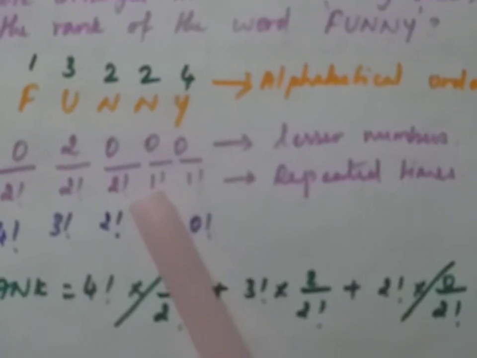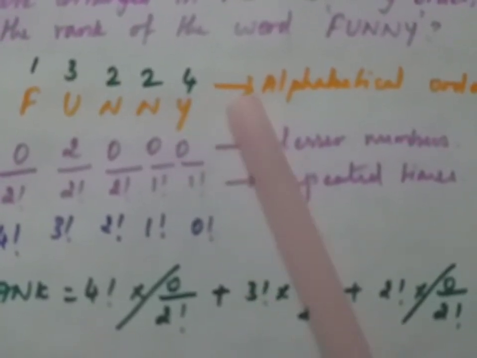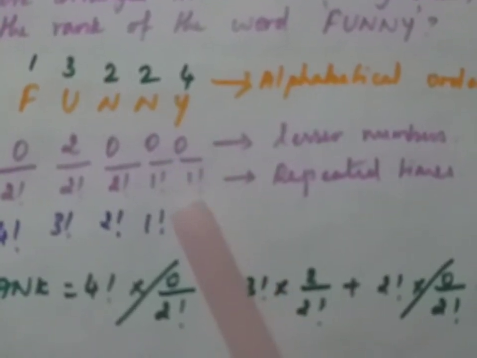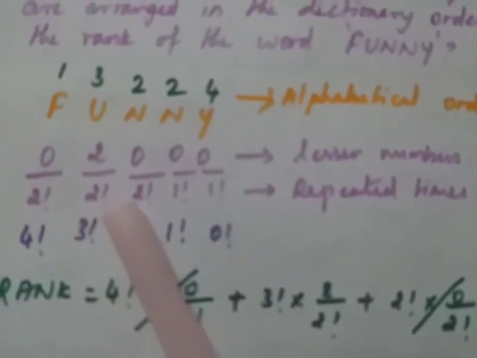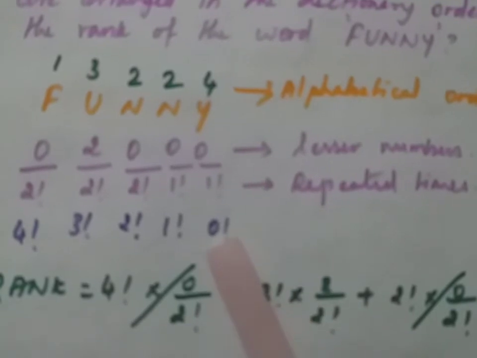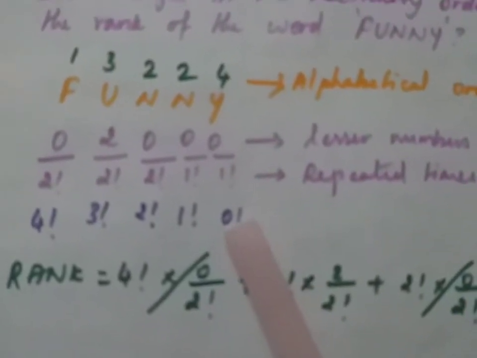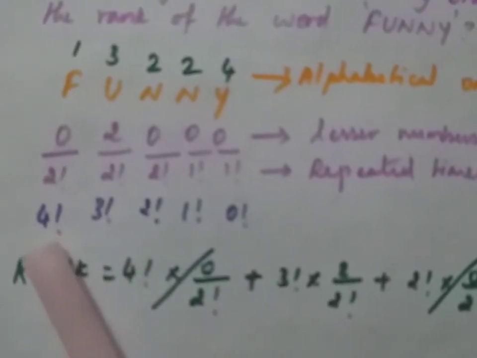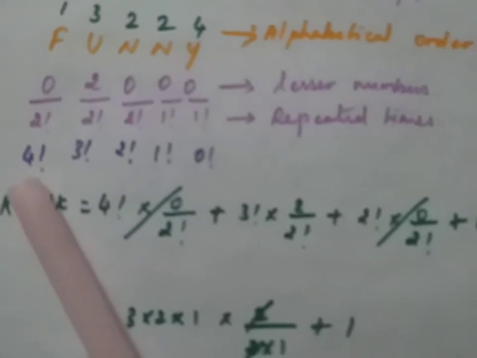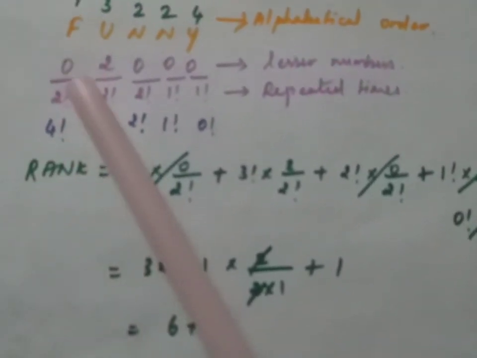So put 1 factorial. Then take this Y, and except this Y there are no letters, so for this Y we put 1 factorial. Including this number we have to put these factorials here. Then as usual we write the factorials in ascending order from here: 0 factorial, 1 factorial, 2 factorial, 3 factorial and 4 factorial. And then we want to find the rank. How to find the rank? We have to multiply these two.